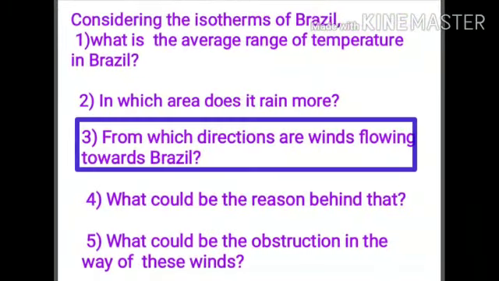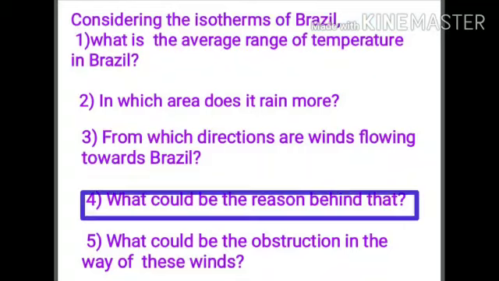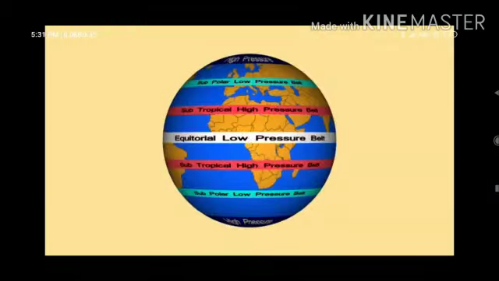From which directions are winds flowing towards Brazil? In the earlier session, we have seen in the physiography of Brazil that the winds blow from the northeast and southeast of Brazil. Our next question is, what could be the reason behind that? Students, in this image you can see the pressure belts on the earth. At the equator there is a low pressure belt, whereas towards the tropics there is a high pressure belt.